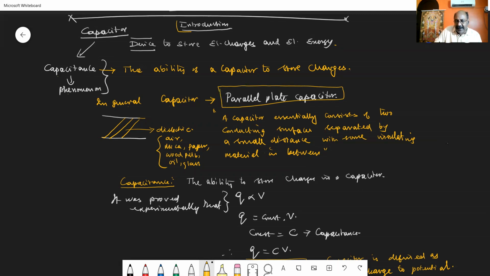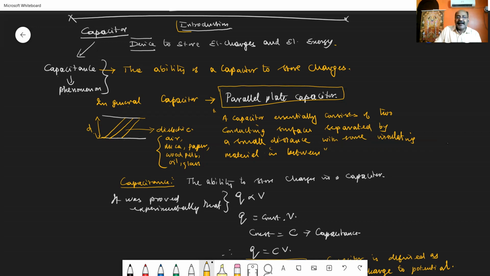So two conducting plates are kept parallel to each other with some dielectric like air, mica, paper, wood pulp, oil or glass placed in between, separated by a small distance d. This constitutes a parallel plate capacitor.